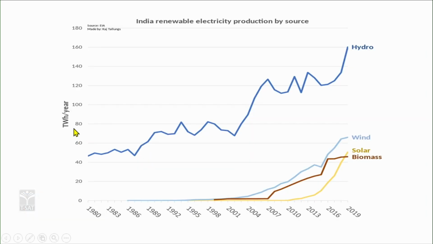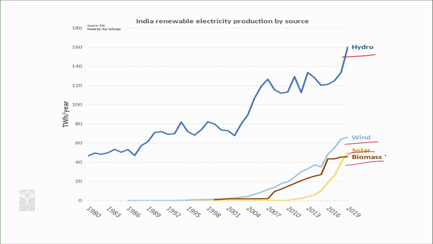See this here, in terawatt hours, the Indian renewable electricity scenario projected in a graph, showing how renewable source production is increasing in terms of hydro, wind, solar and biomass.